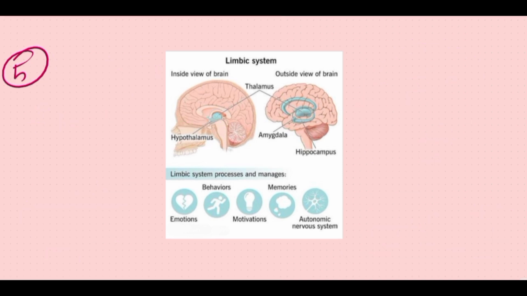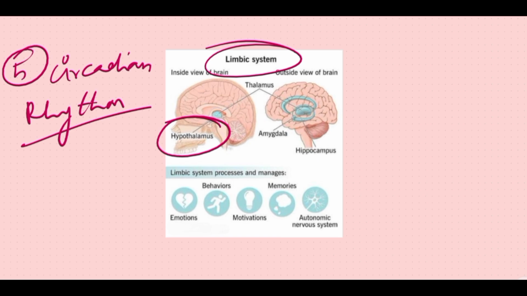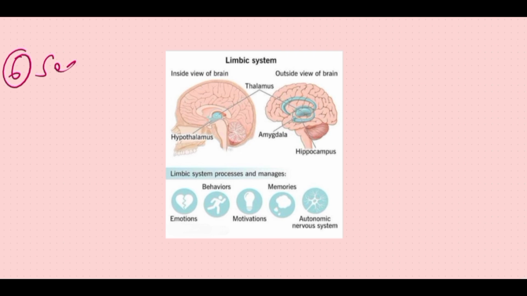Fifth function is the control of circadian rhythm. The circadian rhythm is controlled by the hypothalamus under the limbic system. This circadian rhythm has fluctuations in physiological activities. The sixth function is the regulation of sexual functions. The sexual functions are also regulated by the hypothalamus. It is responsible for certain functions in both male and female and in animals also.